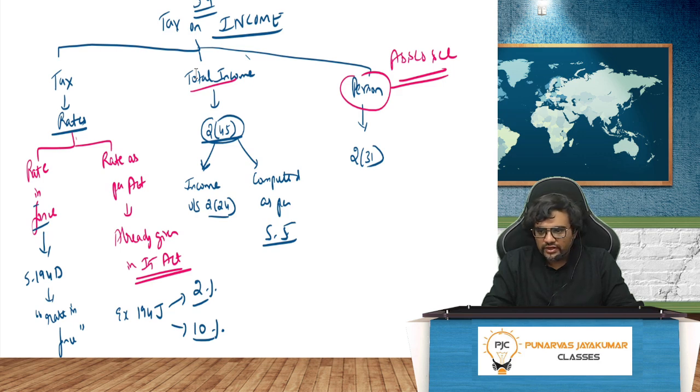I'll first explain quickly. Person is defined in section 2 clause 31. We need to see, person means an assessee. Total income is defined in section 2 clause 45.